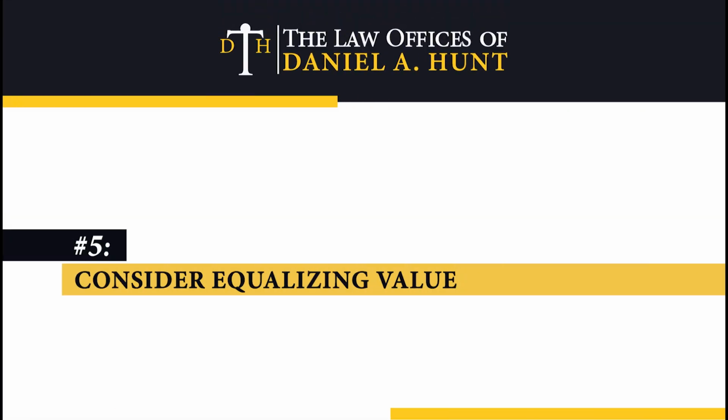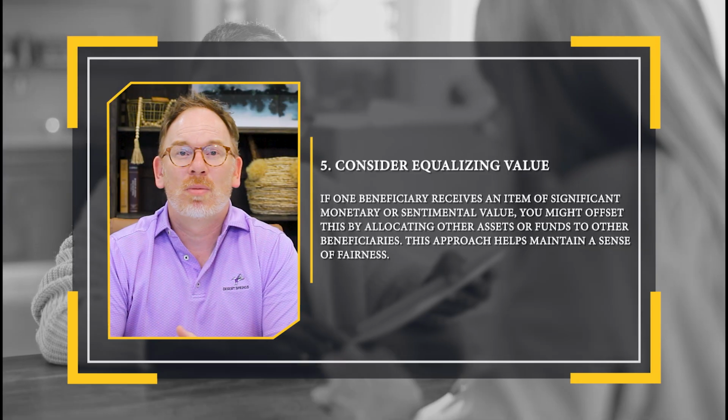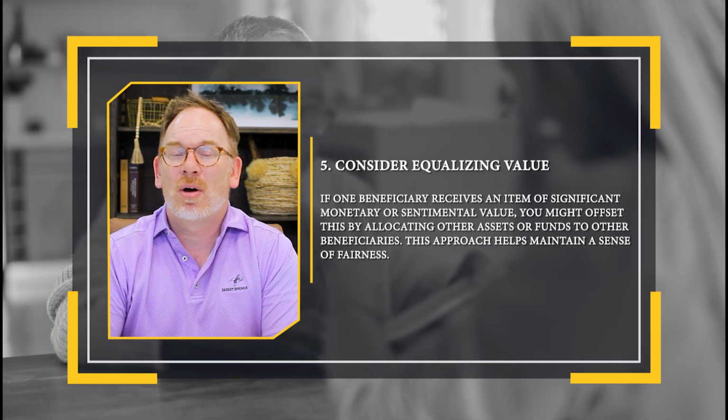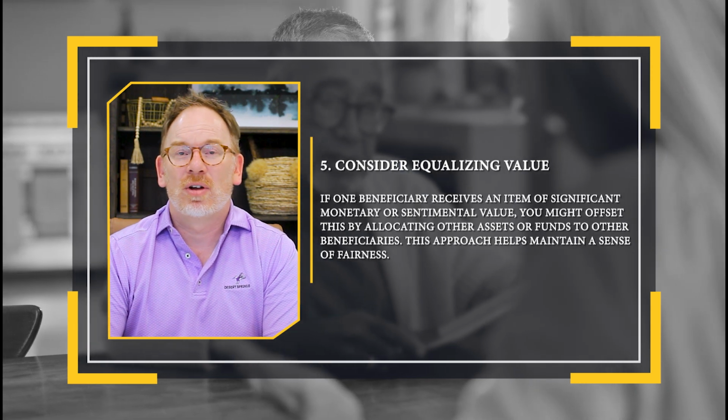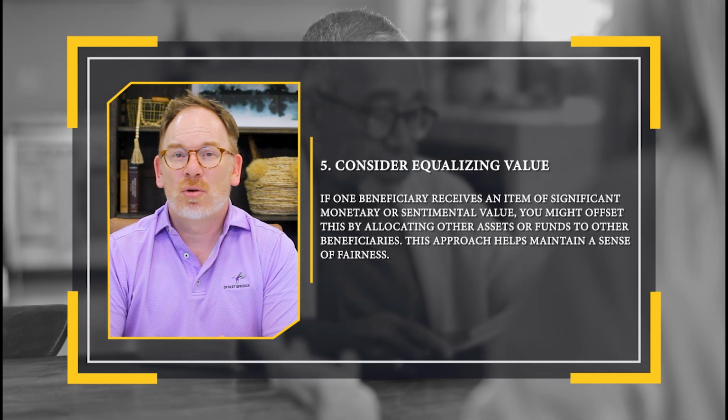5. Consider equalizing value. If one beneficiary receives an item of significant monetary or sentimental value, you might offset this by allocating other assets or funds to other beneficiaries. This approach helps maintain a sense of fairness.